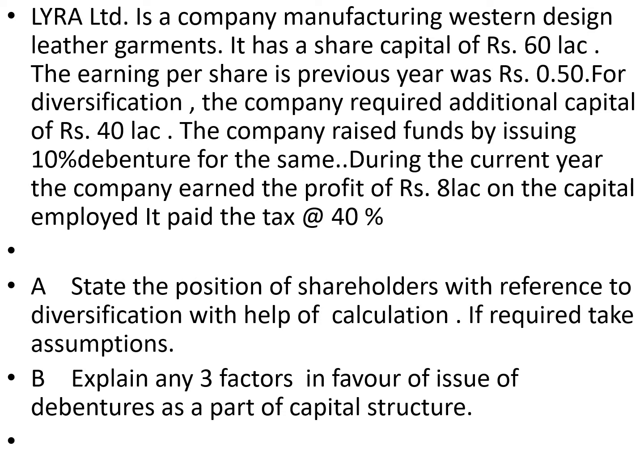Now state the position of the shareholders with reference to diversification with the help of calculation. If required, take assumptions. Second, explain three factors in favor of issue of debentures as a part of capital structure.